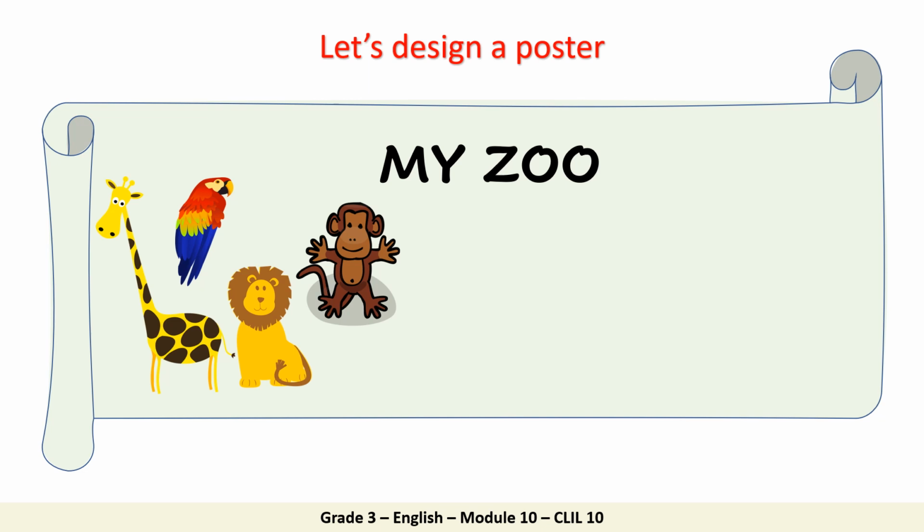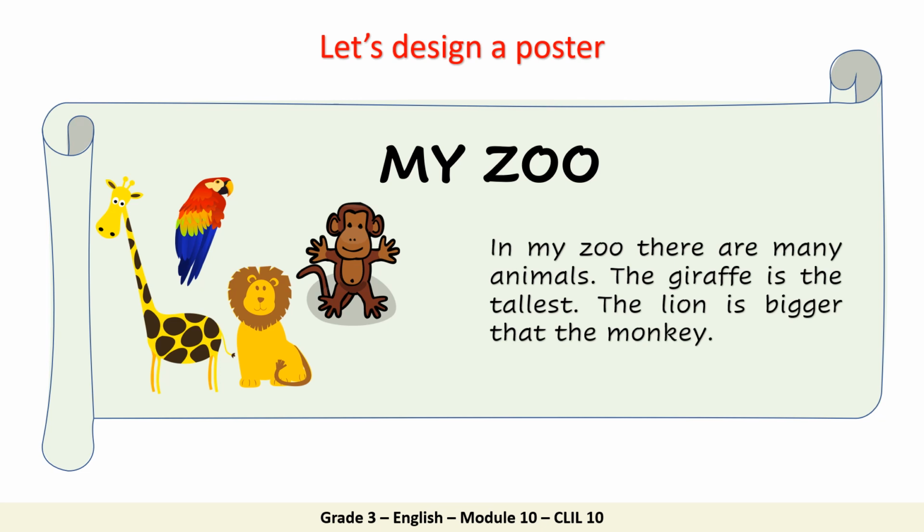Then we will write a very short paragraph about our zoo. In my zoo, there are many animals. The giraffe is the tallest. The lion is bigger than the monkey. Remember to start your sentences with a capital letter and to end them with a full stop.